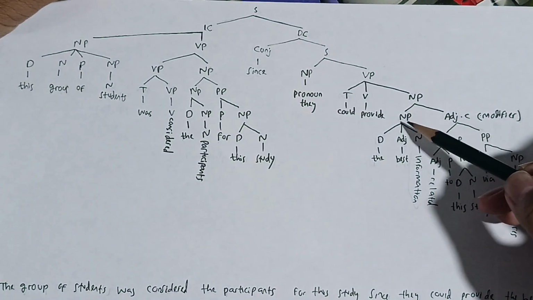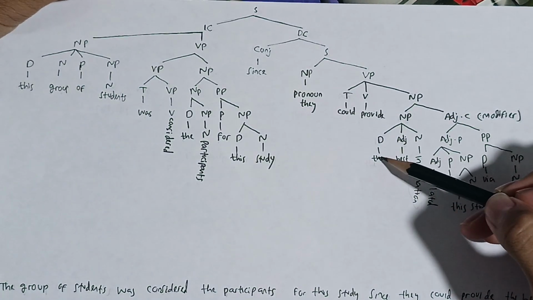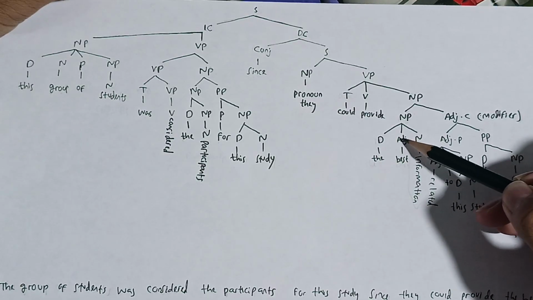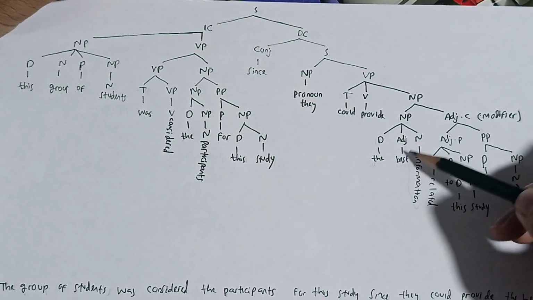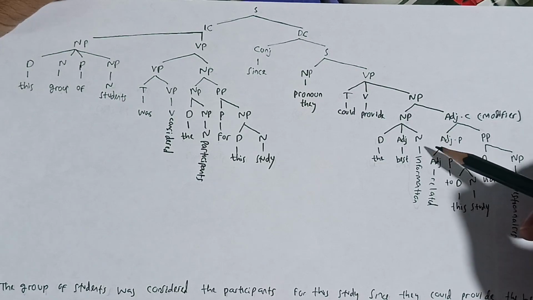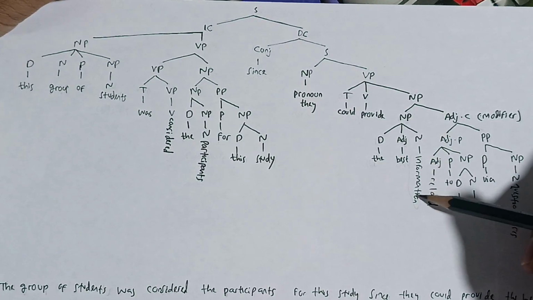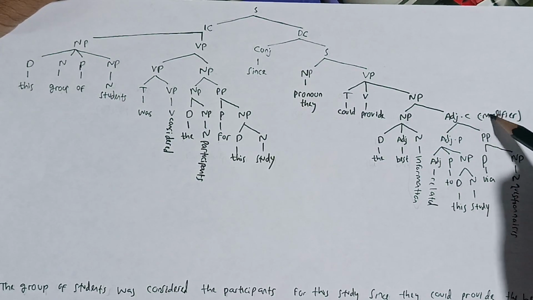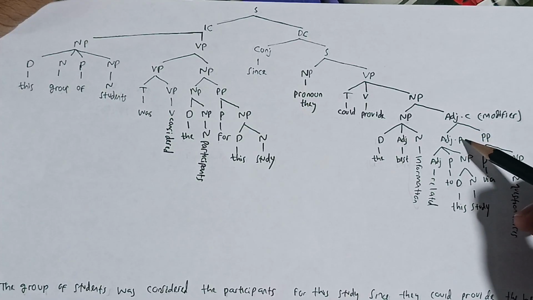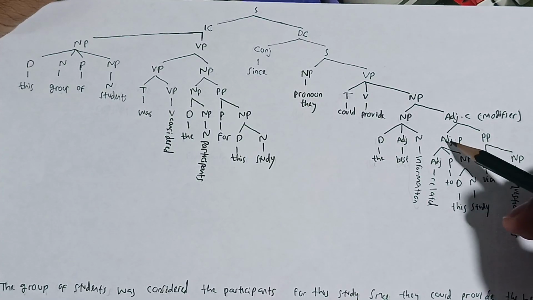And then the noun phrase is formed by determiner. The determiner is the, and then is formed by adjective. The adjective is best, and the last is formed by noun. This information. And then the adjective clause is formed by adjective phrase and preposition phrase. The adjective phrase,